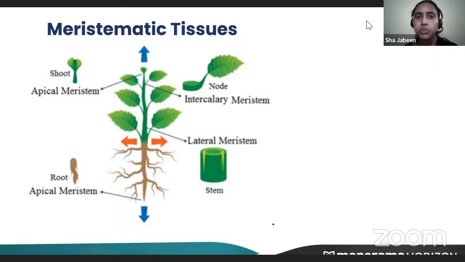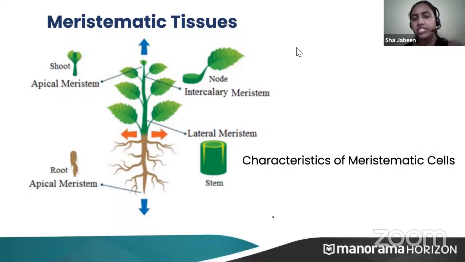First we'll see the characteristics of meristematic cells. Meristematic cells are very fast dividing, so there is no time for the cells to mature. As soon as a new cell is formed, it starts dividing again. So meristematic cells have very thin walls, because they don't have time to make their wall thick.